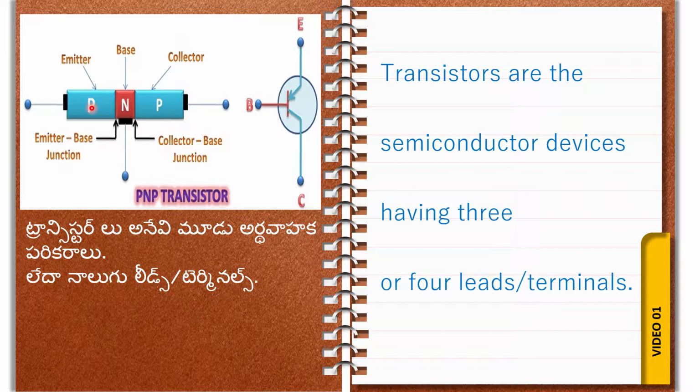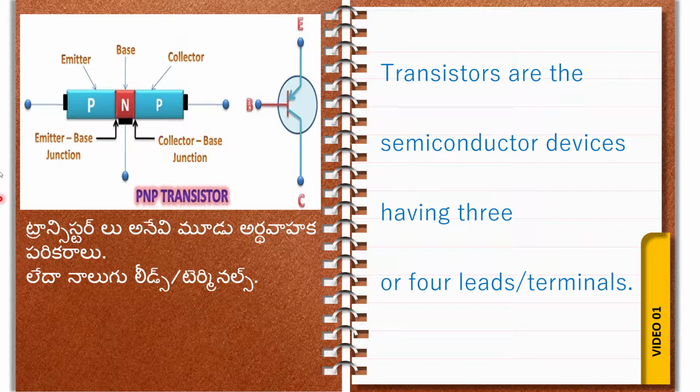This is the emitter terminal. One more terminal is the base. This is the base terminal. Next, this is the collector. This is the collector terminal. So this is the emitter terminal, this is the base terminal, and this is the collector terminal.